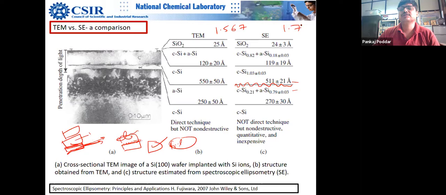Can the ellipsometer distinguish? As far as I know, it can look at the third decimal. So it is highly sensitive, and it can detect subtle changes in layers where there is not much difference.